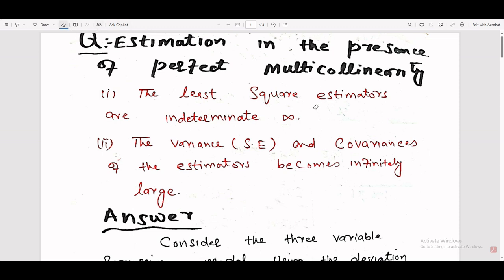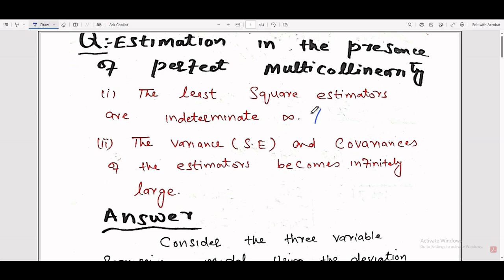Suppose that we have a regression model. Y, the dependent variable, is equal to beta naught, the intercept, plus beta 1 x1 plus beta 2 x2 plus ui, the error term.